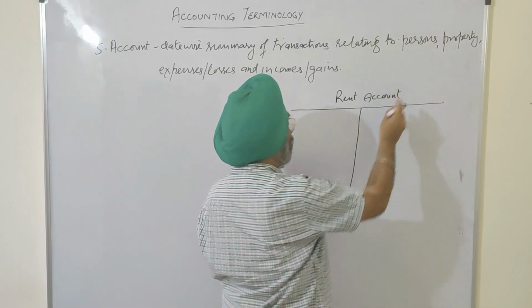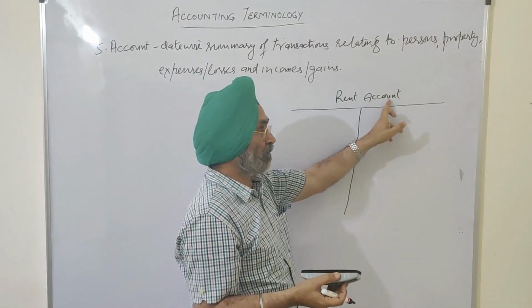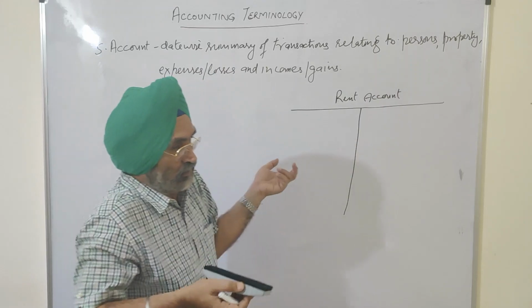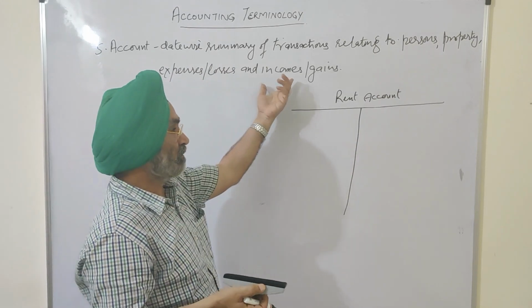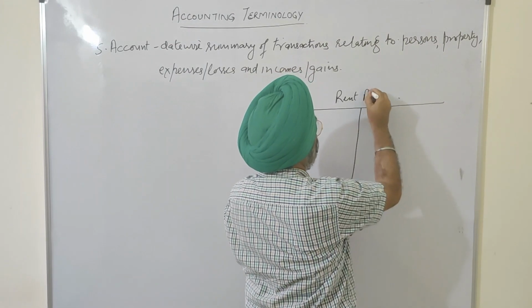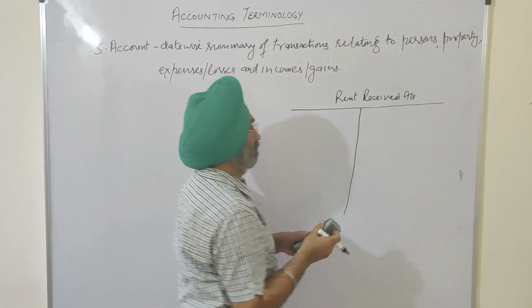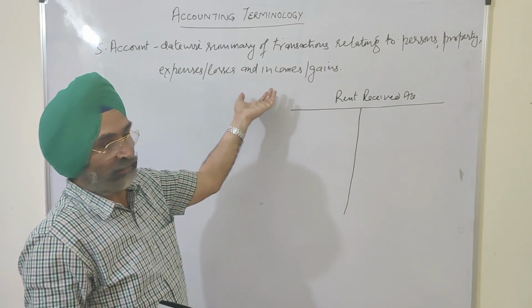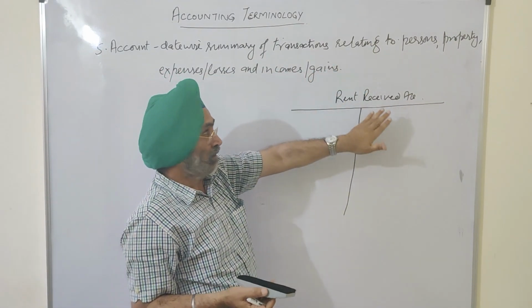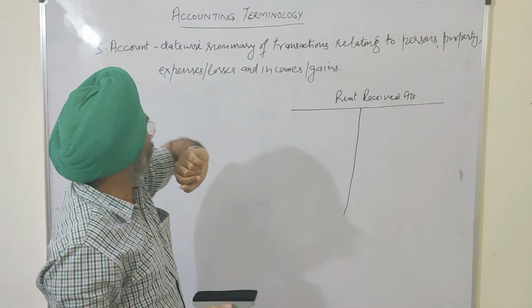Or the account of a loss: loss by theft account, loss by fire account. This is the account of a loss. Account of the income: rent received account. This is the account of the income. The account can also be an account of a gain, a word we will discuss later.